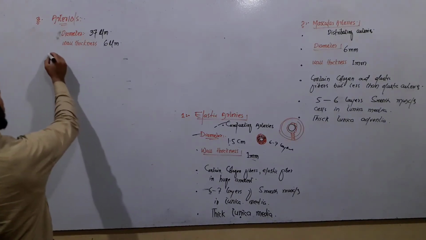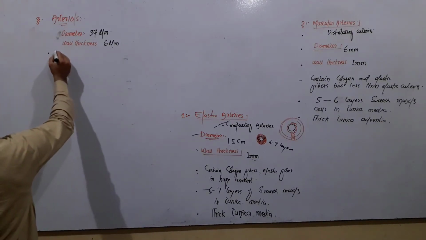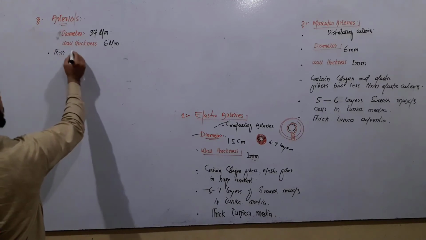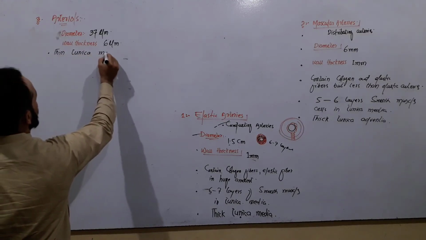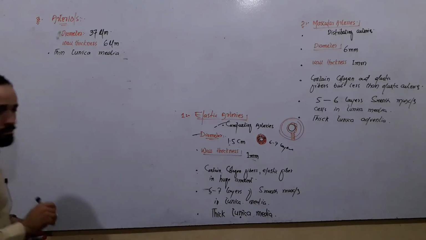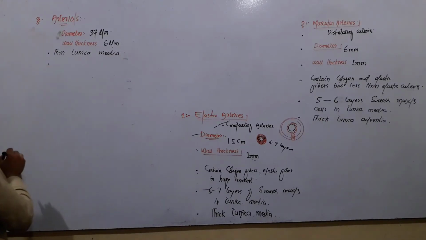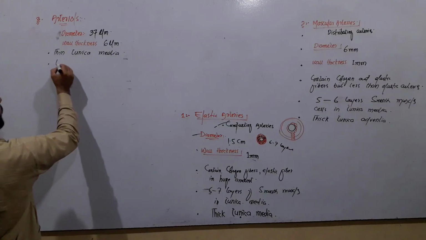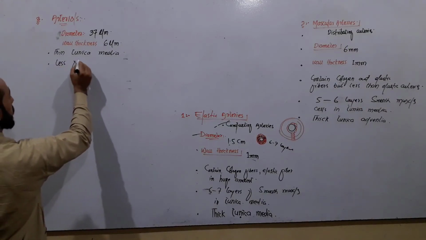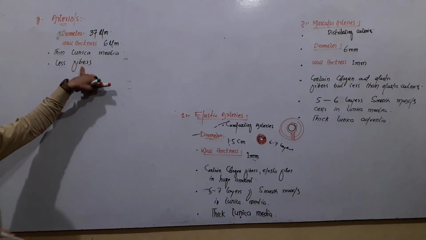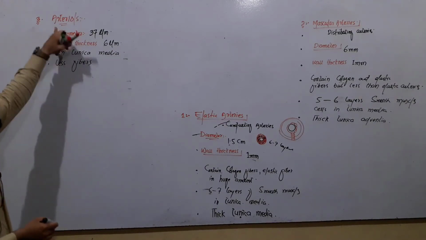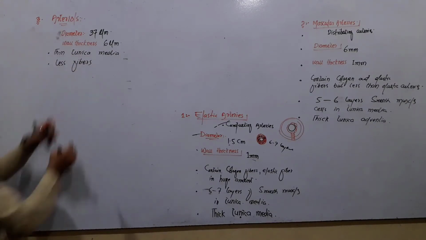Okay, they have thin tunica media. They have thin tunica media, right? The next important point, that they have less fibers. These fibers may be elastic fibers and collagen fibers. So they have less fibers, right?